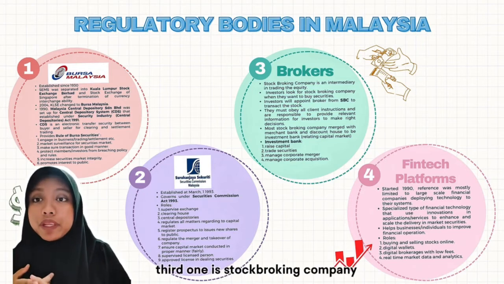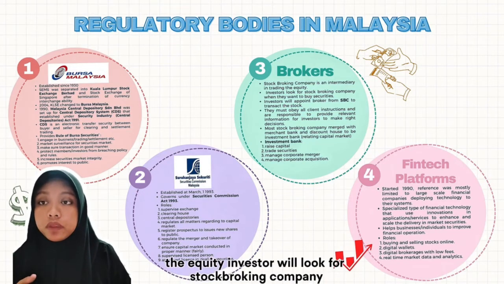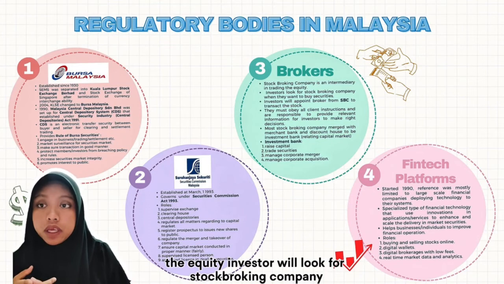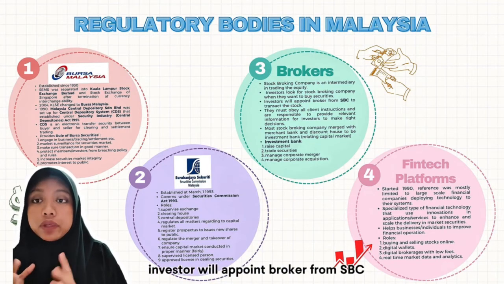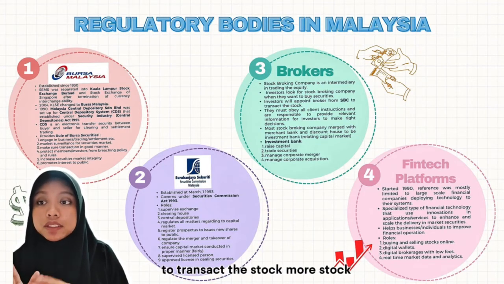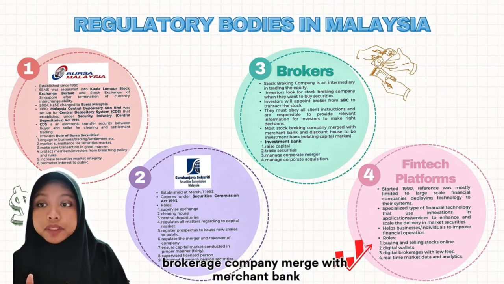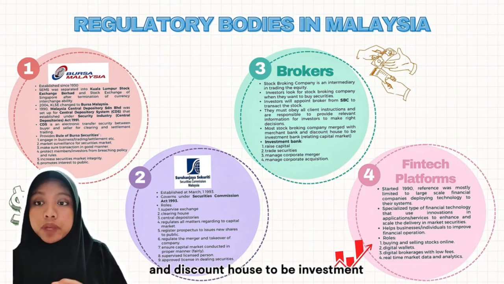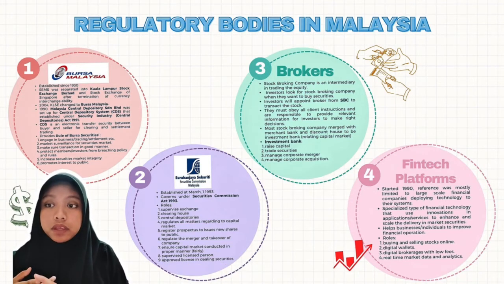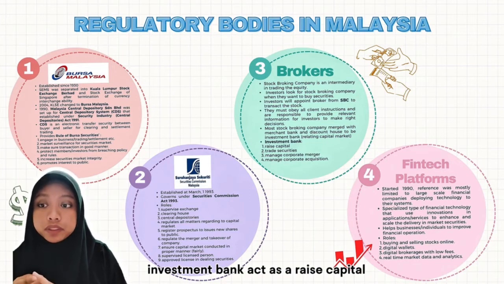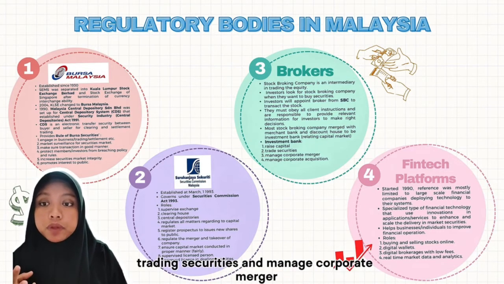The third one is the stockbroking company, which is the intermediary in trading equity. Investors will look for a stockbroking company when they want to buy securities. Investors will appoint a broker from the SBC to transact the stock. Most stockbroking companies merge with merchant banks and discount houses to become investment banks to relate in the capital market. Investment banks act to raise capital, trade securities, and manage corporate mergers.